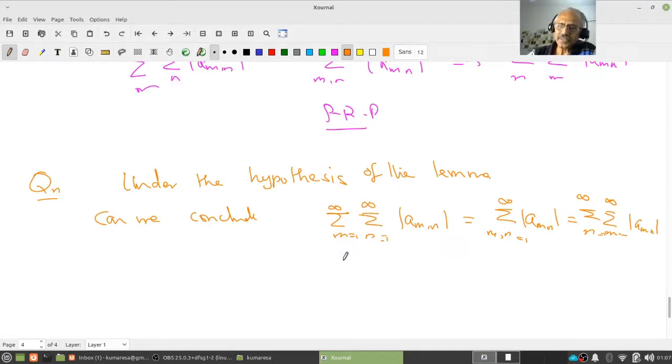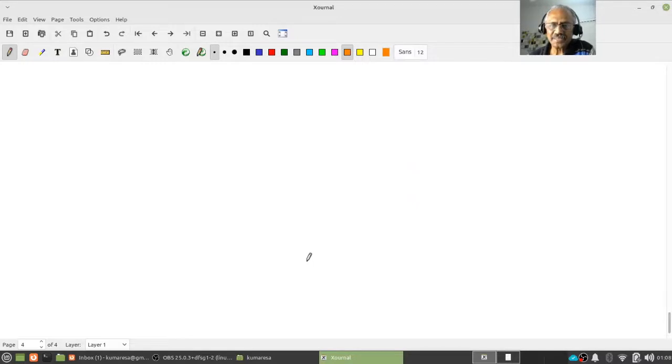We conclude that if one of the sums exists, the other two sums also exist. But are the sums equal? That's a very natural question, right? So we are going to answer it in the next theorem. That's the theorem. We are going to prove it.